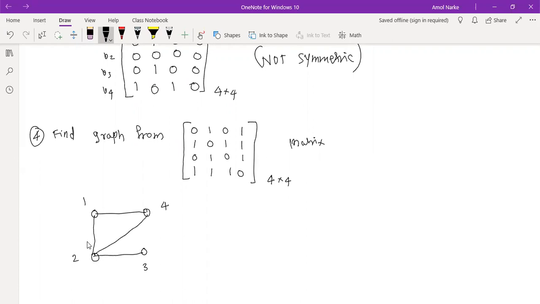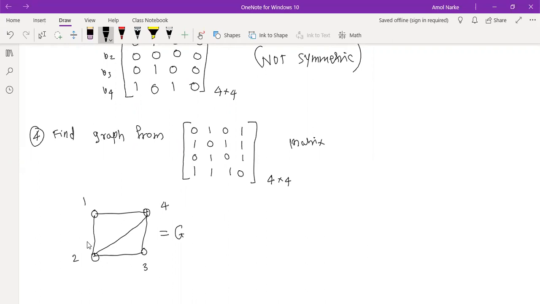3 to 1 we don't have an edge. 3 to 2 we already have. 3 to 3 we don't have. 3 to 4 we have. 4 to 1, 4 to 2 and 4 to 3 we already have. 4 to 4 we don't have. So this is the kind of graph we have, the required graph. Okay, got it? Any doubts here?